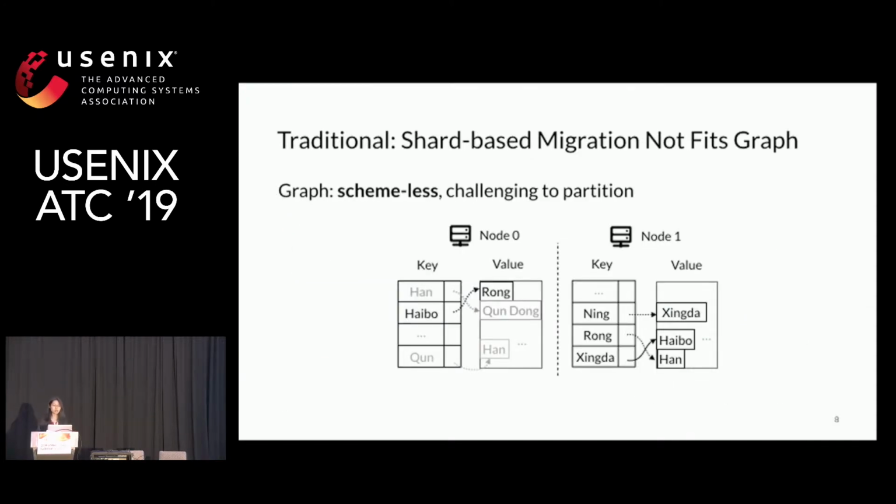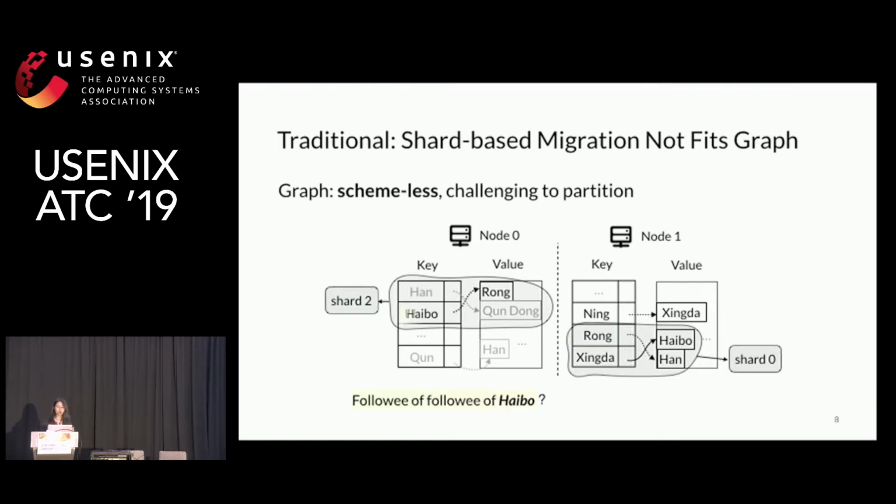However, traditional shard-based migration does not fit graph traversal. This is because a graph is schemaless and it is hard to partition related data into shards. For example, 2 key-value pairs are grouped and migrated in a shard. A query about Haibo traverses from shard 2 to shard 0. Meanwhile, another query about Ning also reaches shard 0. 2 queries are competing for different data in the same shard, incurring false contention. This weakens the effects of migration.